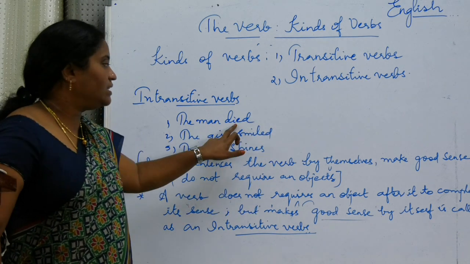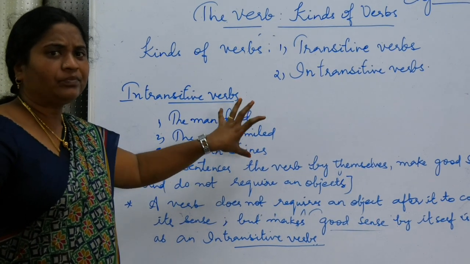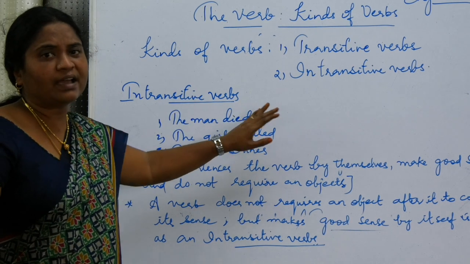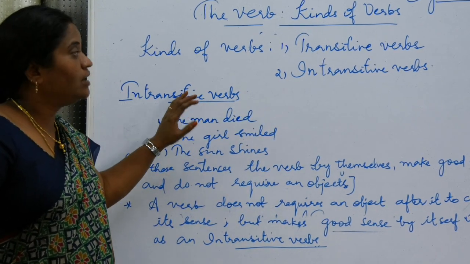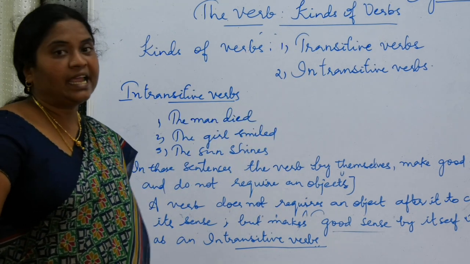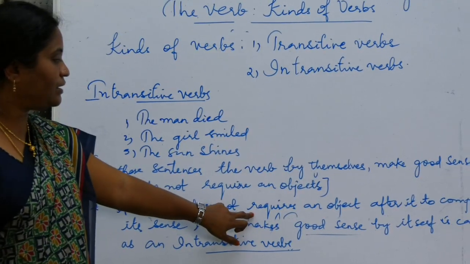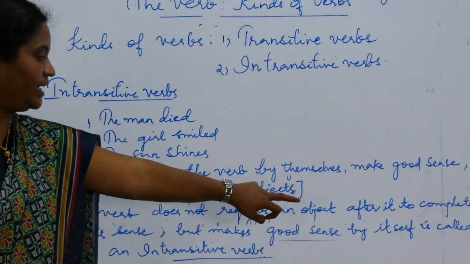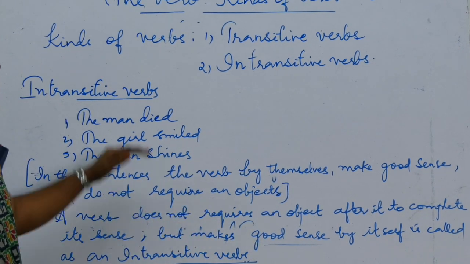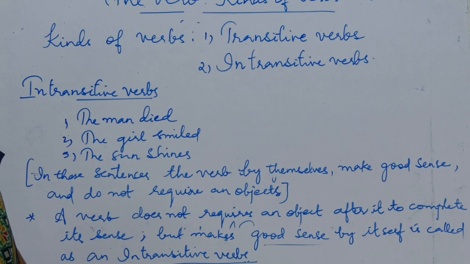See here: the man died, the girl smiled, the sun shines. Here the sentence itself gives a complete meaning. It does not require any object. Such kinds of verbs are called intransitive verbs. Children, a verb that does not require an object after it to complete its sense, but makes a good sense by itself, is called an intransitive verb.